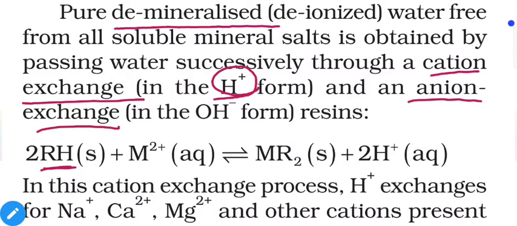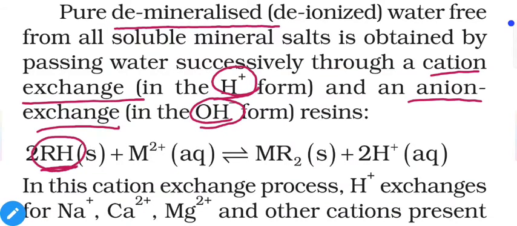That means we are trading H+ to get Ca and Mg out of the water. Similarly, for anion exchange, we are trading OH-. We will provide the water OH- ions and we will take whatever negative ions are present as impurity in hard water.